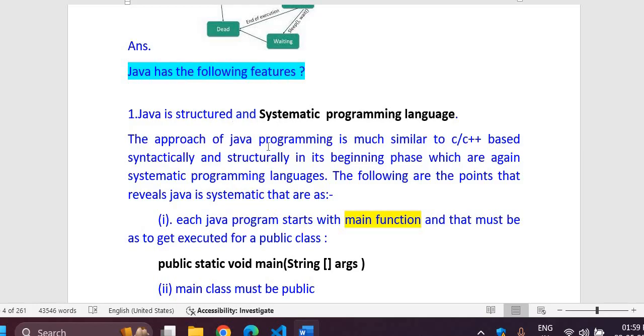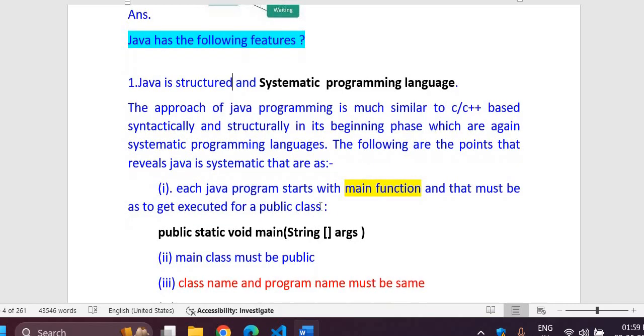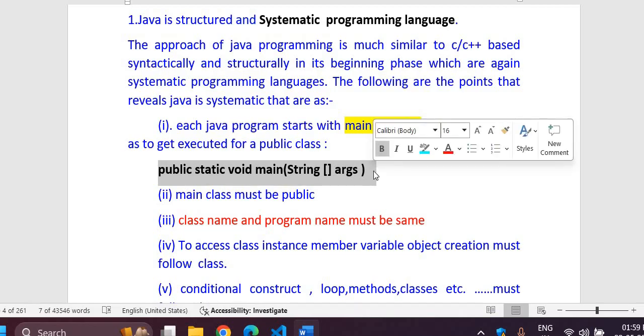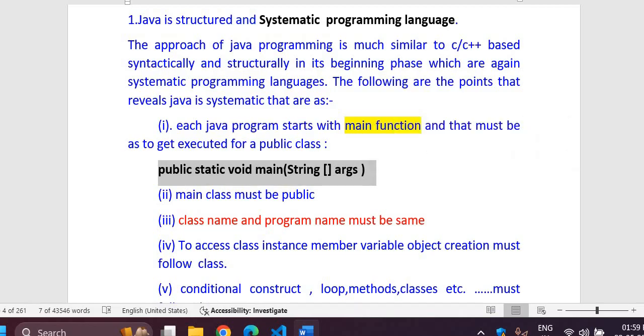So here the main function is a must to get your program executed, inside the public class. Then the syntax must be exactly as written for the Java main function. I mean, how to start the main function, the syntax should be like this only. The main class must be public.